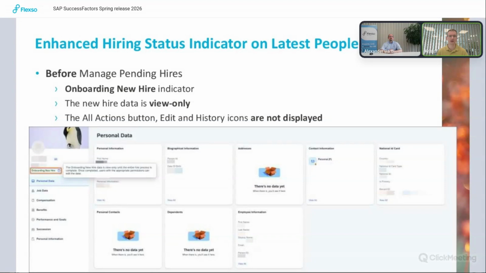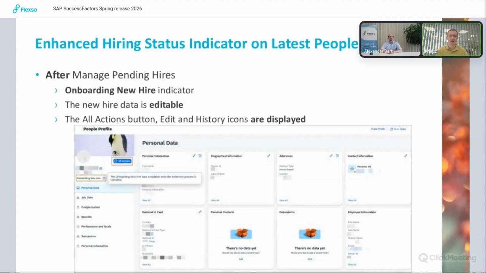So before manage pending hires, the data is view only because it's the onboardee that needs to take the action. It also means that the take action button here is not displayed because you don't need it in this stage of the process. However, after manage pending hires, the indicator is still present because we're still talking about an onboardee, but the all actions link here is available because now as an admin for person with correct permissions, you can update the data.